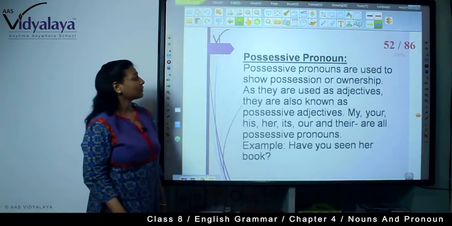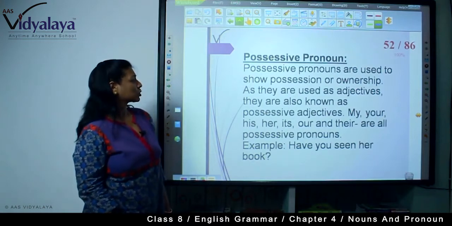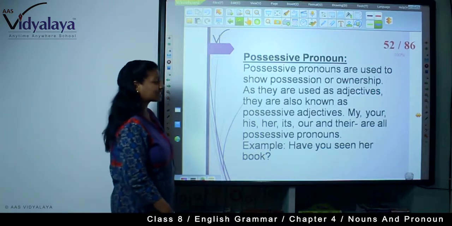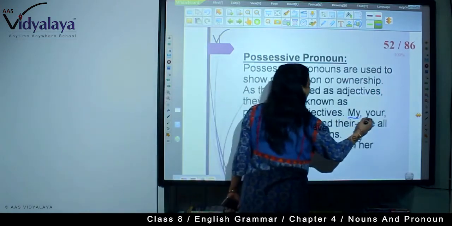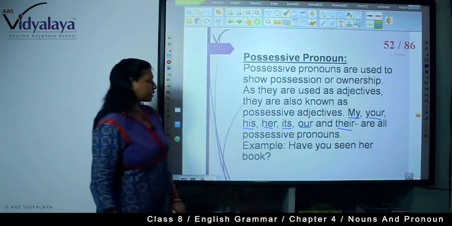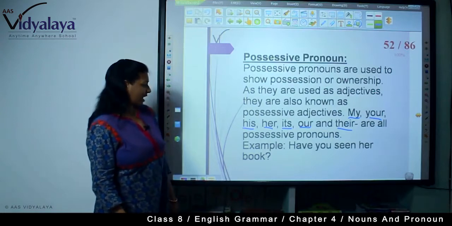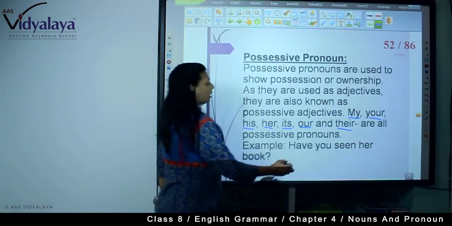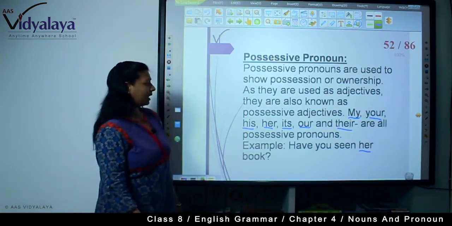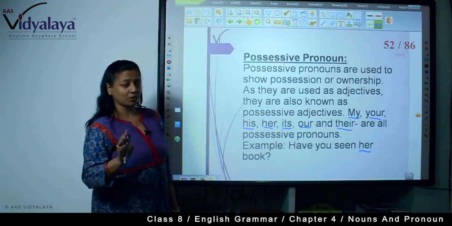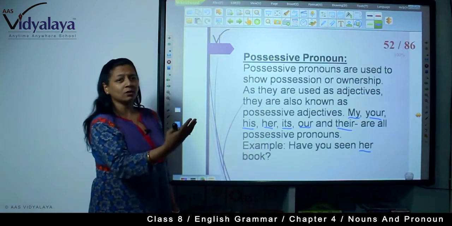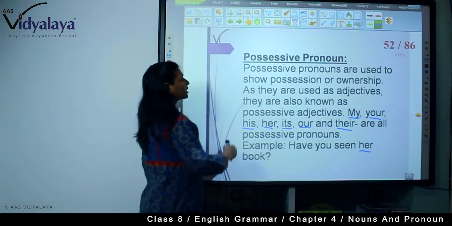Next is possessive pronoun. Possessive pronouns are used to show possession or ownership, as they are used as adjectives. They are also known as possessive adjectives. For example, my, your, his, her, its, our, and their are all possessive pronouns. Example, have you seen her book? So, her is possessive pronoun. His is possessive pronoun. Its, our, all these are possessive pronouns because we use it: our book, your house, her room, possession, ownership.